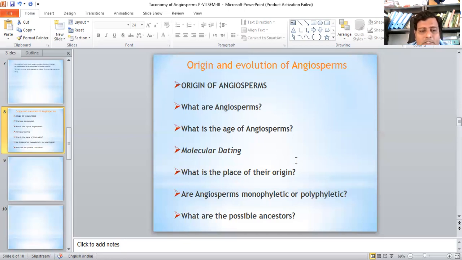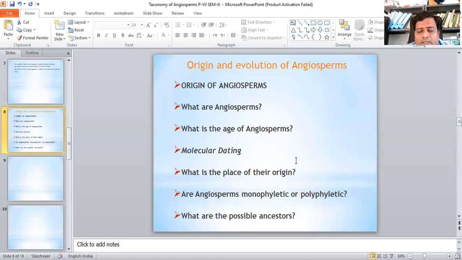There may be individual exceptions to most of these characters. Vessels are absent in some angiosperms, like in the family Winteraceae, while some gymnosperms have vessels, that is Gnetales. The flowers are unisexual without perianth in several Amentiferae, which also exhibit anemophily. In spite of these and other exceptions, this combination of characters is unique to angiosperms and is not found in any other group of seed plants.